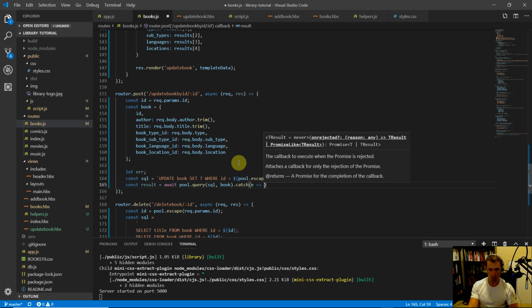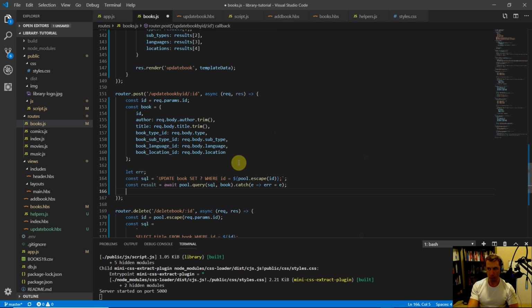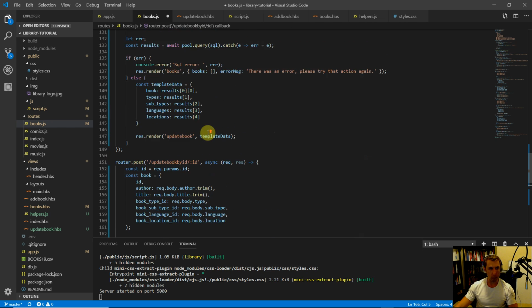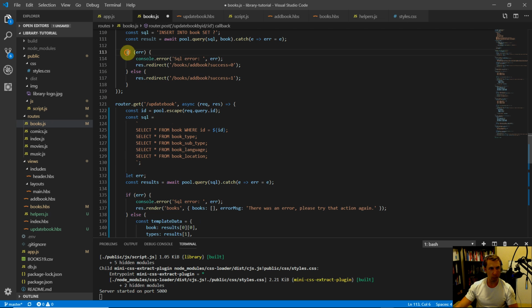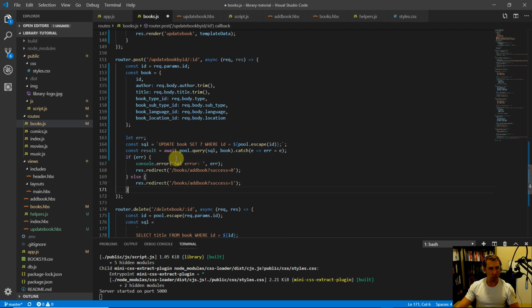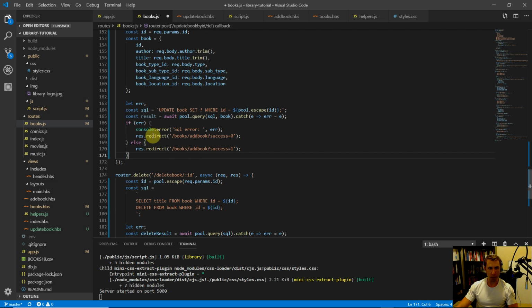any errors. Set it equal to the error object, and then I'm going to copy once again because these are all so similar. Let's copy this. So if we have any errors, we'll do console.error, SQL error, and print it out, and then we're going to do a redirect to, let's do a template literal here. Template literal, we're going to redirect them to the